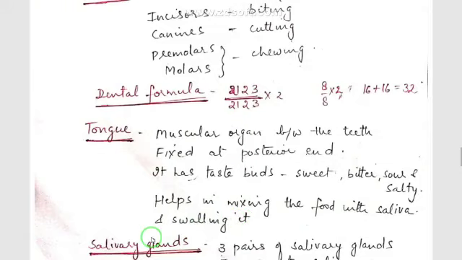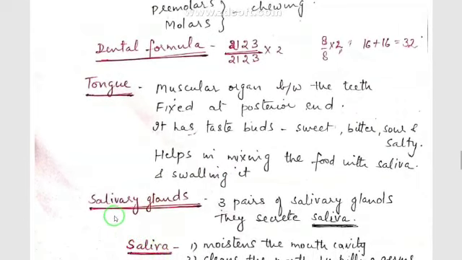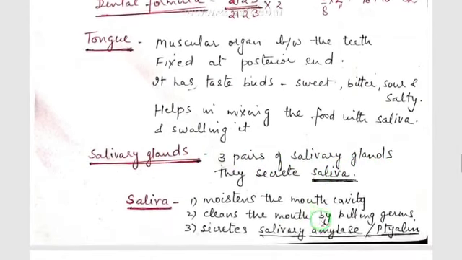Next, after the teeth and tongue, there are salivary glands inside the mouth or buccal cavity. There are 3 pairs of salivary glands inside our mouth. They secrete saliva. Now, what is the function of saliva? There are many functions of saliva. First, it moistens the mouth cavity, makes the mouth cavity slippery so that it can mix with the food particles. Second, it cleans the mouth by killing the germs present inside it.